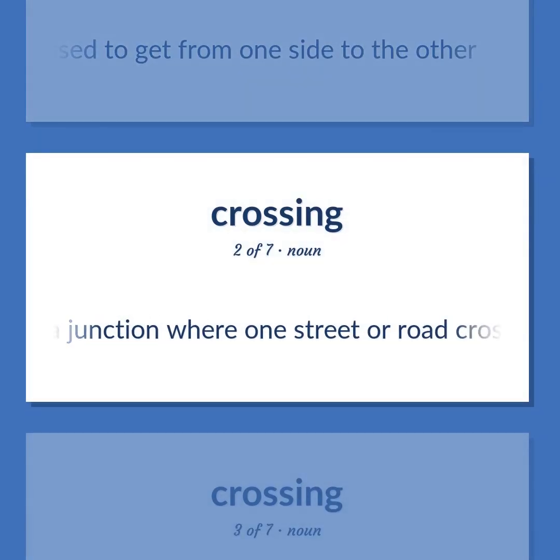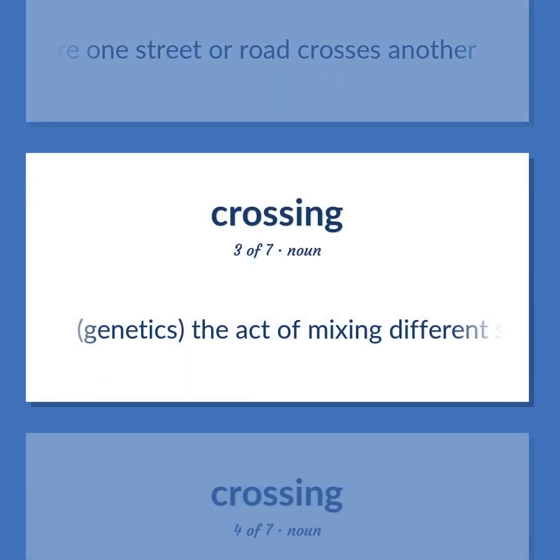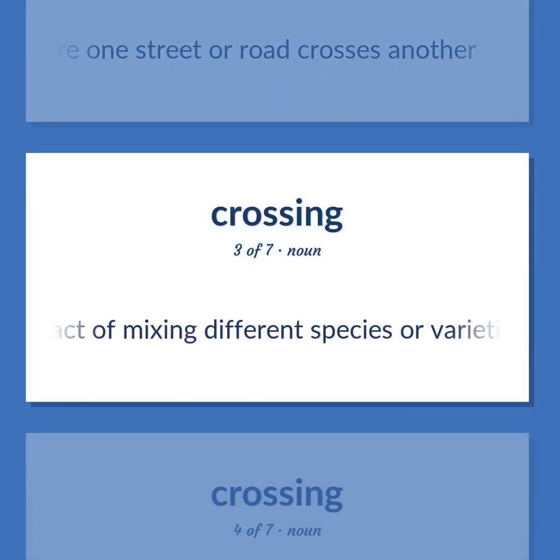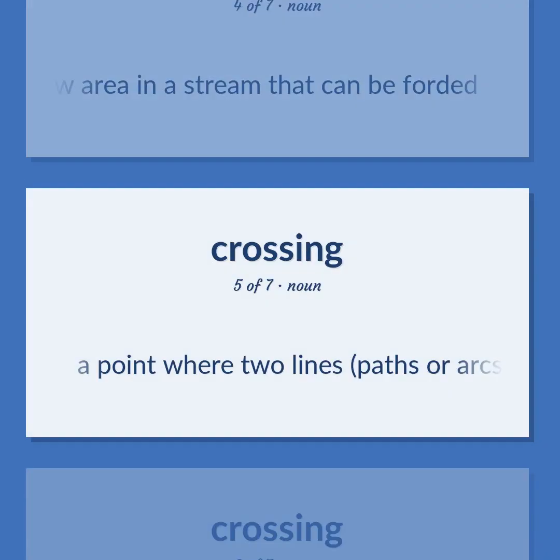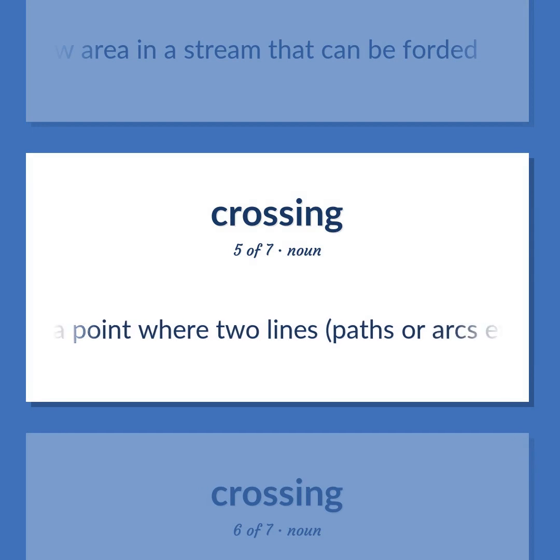A junction where one street or road crosses another. Genetics, the act of mixing different species or varieties of animals or plants and thus to produce hybrids. A shallow area in a stream that can be forded. A point where two lines, paths or arcs, etc., intersect.